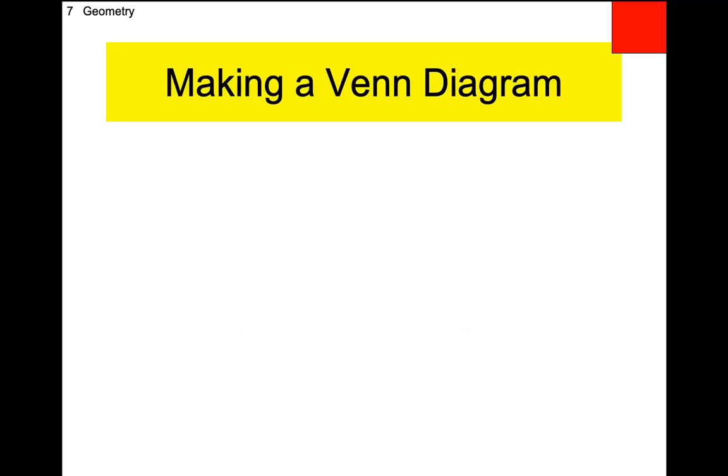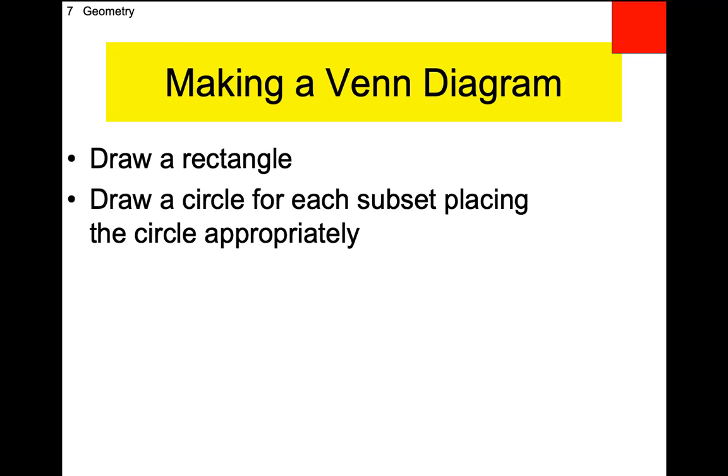All right, so how do you make a Venn diagram? I think we're gonna do 3 examples here. I will leave the steps up on every single one. So if you don't copy it down while we're doing it, you'll have plenty of opportunity. And remember, the video will be up by 4 p.m. So step number 1 is you draw a rectangle. Step number 2 is you draw a circle for each subset. The subset will be the statements. And you place the circle appropriately. That's kind of a big step right there, is you gotta put the circle where it needs to go. And you figure where the circle needs to go by using basic logic. So I'm going to give you an example. Hey, there's only 2 steps here.